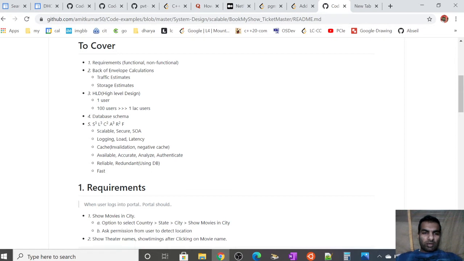The system should be scalable, secure, modular, and capable of logging. It should support low latency, have cache validation and negative cache, be available, accurate, and analyzable. Then it should be able to authenticate users, and be reliable, redundant, and fast.